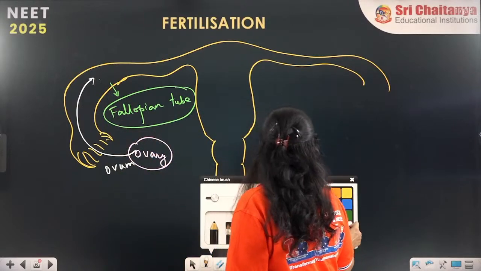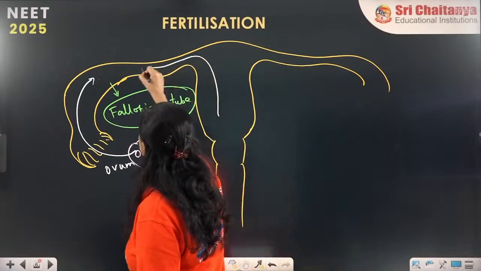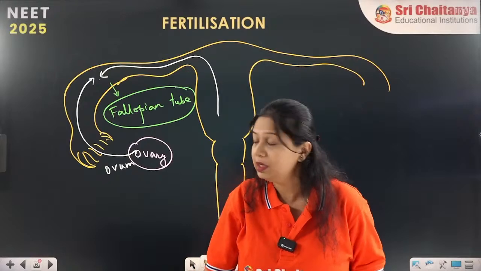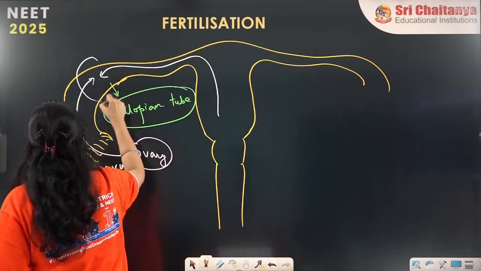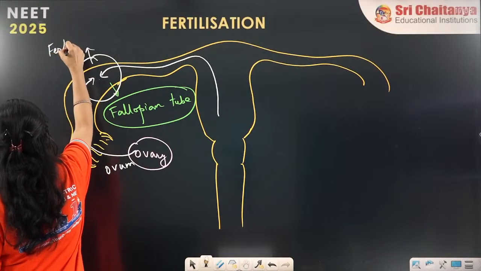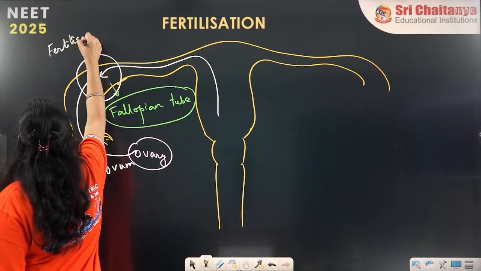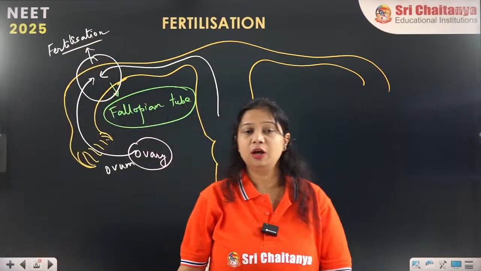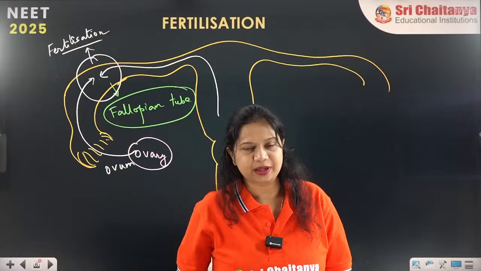And now the sperm enters the reproductive system and meets it in the fallopian tube. So the fallopian tube is the site of fertilization of male and female gametes.